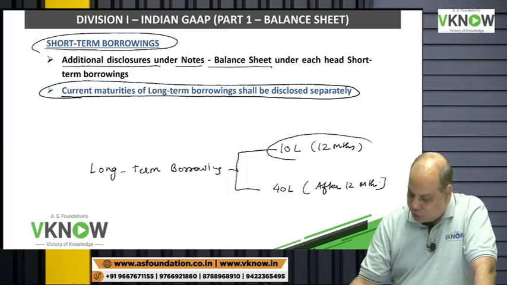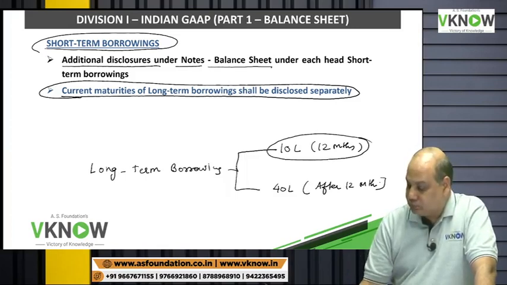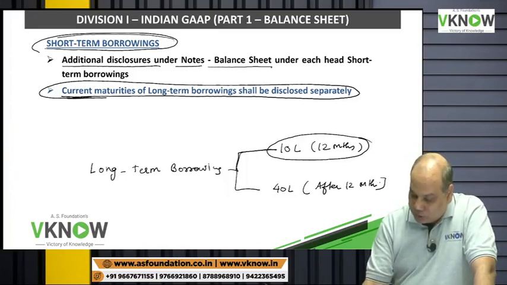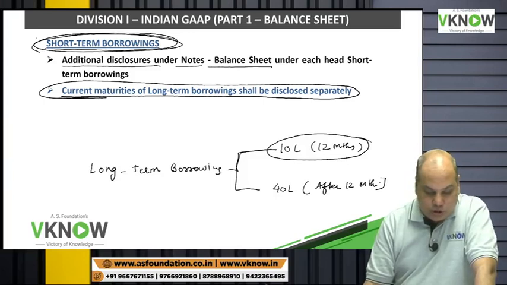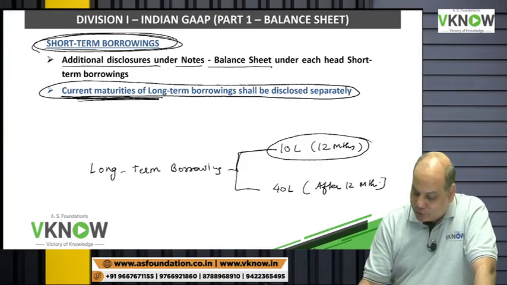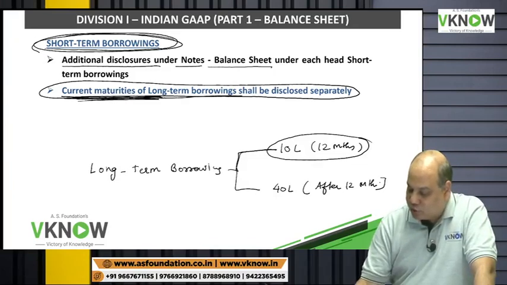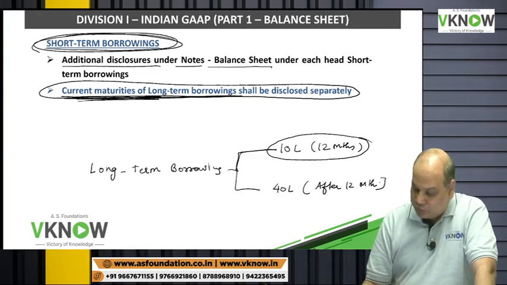That portion of long-term borrowing which is payable within 12 months will be shown in short-term borrowing. Under the head short-term borrowing, we will write current maturity of long-term borrowing. So what is the amendment here?